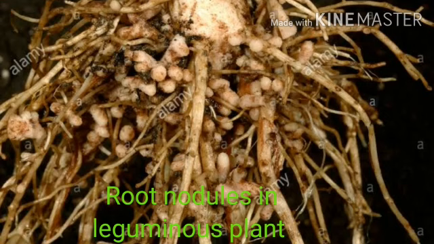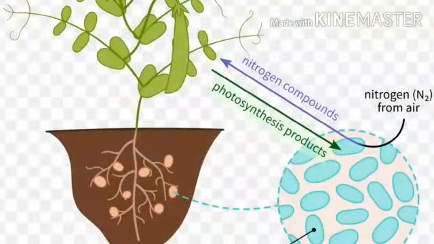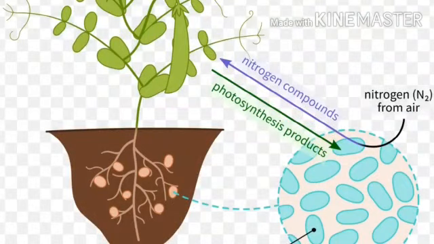They need nitrogen in soluble form. This is done by this rhizobium bacteria. In return, plants provide food and shelter to the bacteria. Thus, they have a symbiotic relationship.